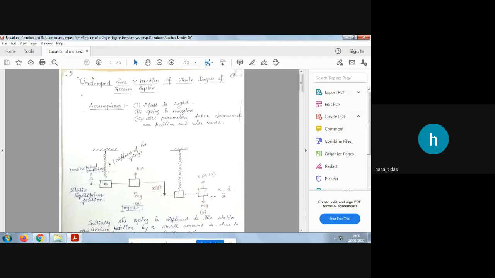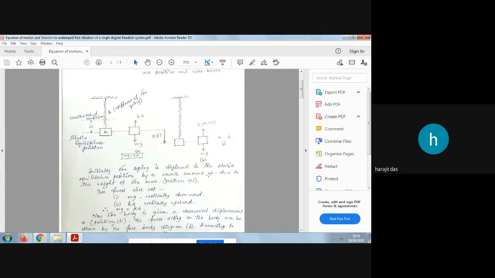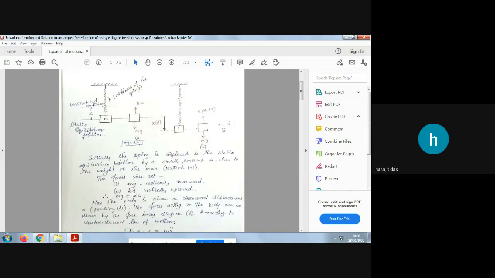Now we will analyze this system in comparison to the earlier system. Because this system is in vibratory motion, and earlier it was not in vibration, we will analyze it mathematically. When some displacement is applied, the forces acting on the body are mg downward, k(delta plus x) upward, and the inertia force m x double dot.